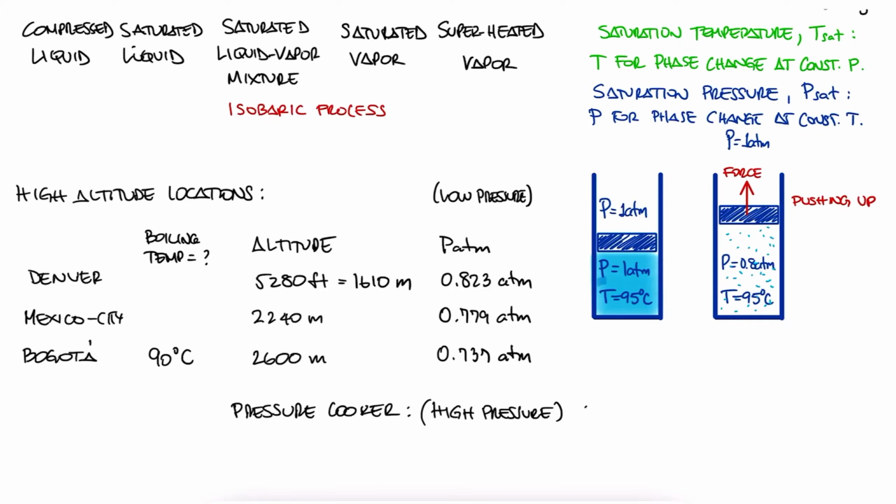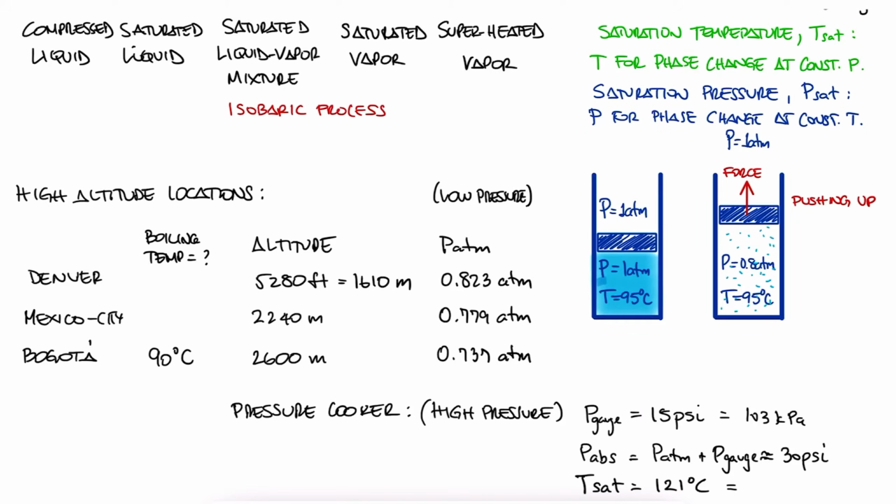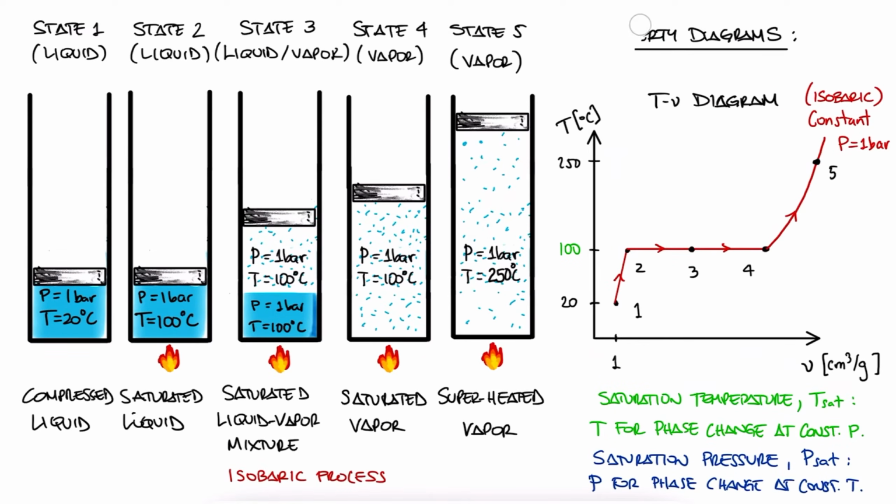So if your pressure cooker is set to 15 psi, and by the way, that's gauge pressure, which means that the absolute pressure is roughly 30 psi, water can still be liquid at 121 degrees Celsius, which of course results in food cooking much quicker, the entire purpose of using a pressure cooker. So going back to our TV diagram, if pressure is not 1 atmosphere but lower or higher, what changes?